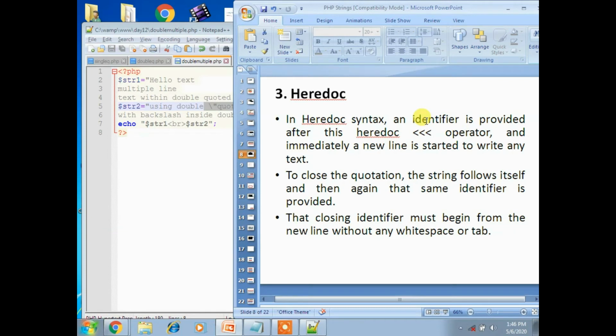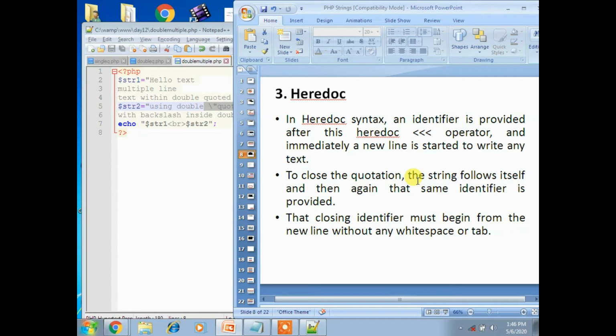We can also call it the heredoc operator in PHP. Immediately a new line is started to write any text. To close the string, the same identifier is provided again, and that closing identifier must begin from a new line without any white space or tab.